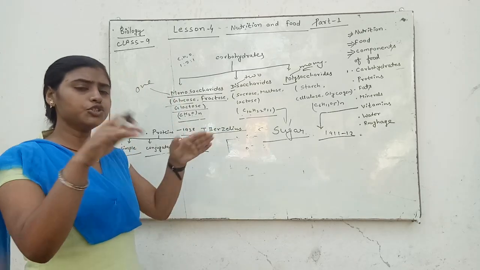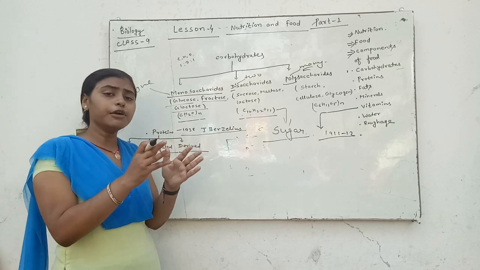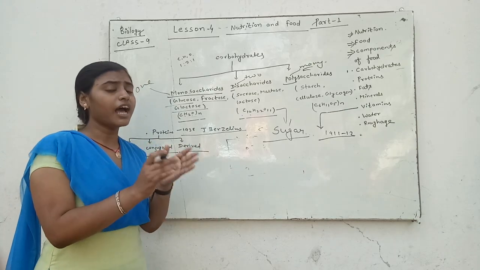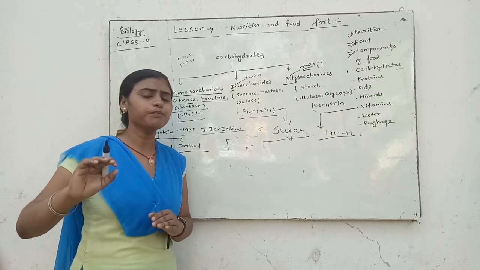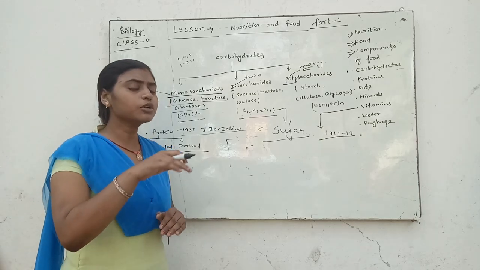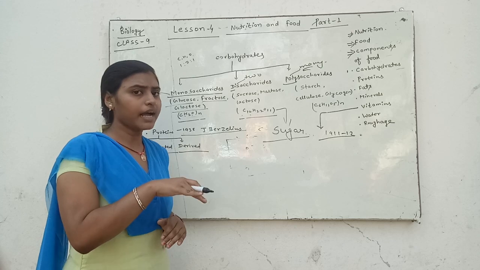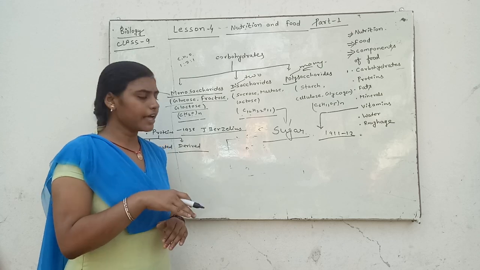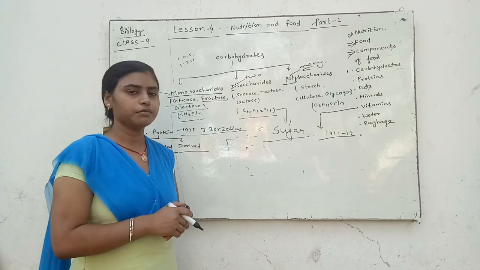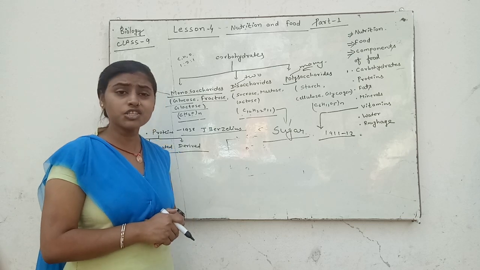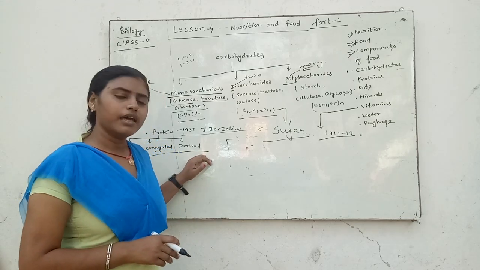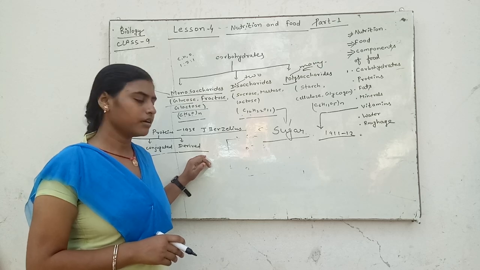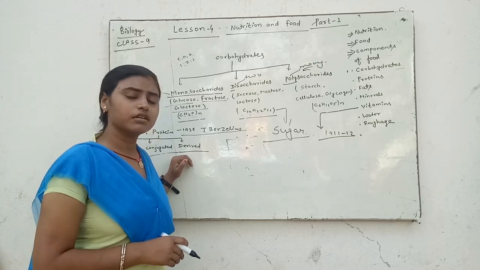And conjugated protein, संयोग में conjugated, it means one protein and some other materials are included in this kind of protein, known as the conjugated protein, such as albumin and globulin.